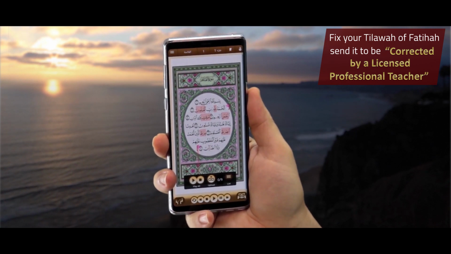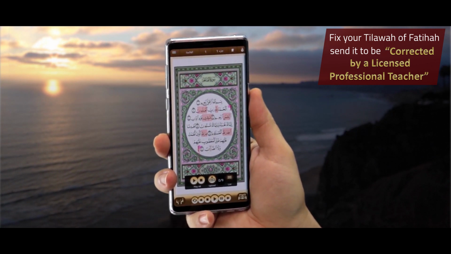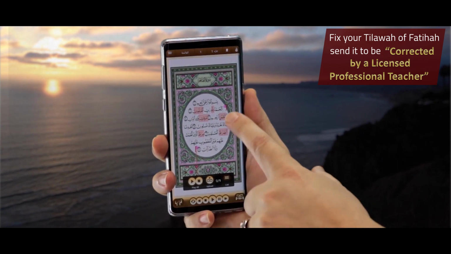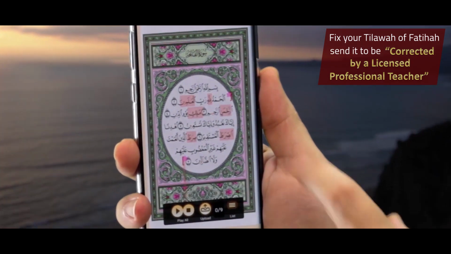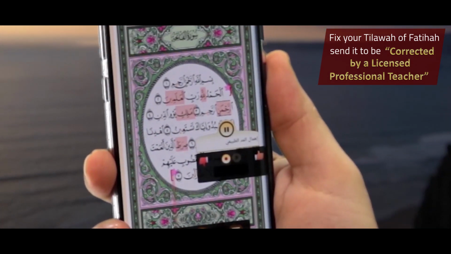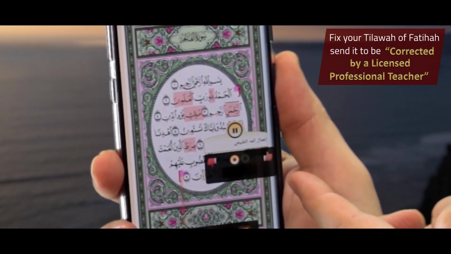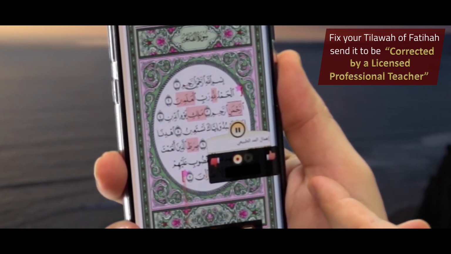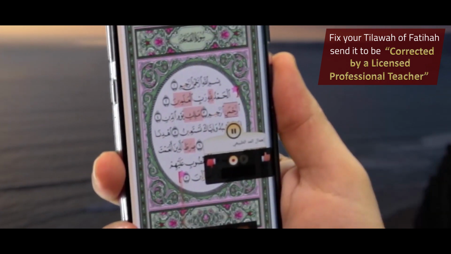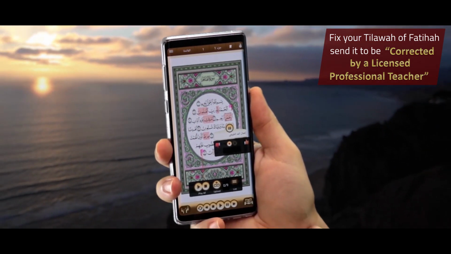Simply record your Fatihah and send it through the program to be corrected by a professional Quran teacher. The application itself would bring you back the correction, not only defining the locations of the mistakes, but in addition to defining locations, each mistake is associated with 2 comments by the teacher, 1 auditory comment where you can listen to an audio correction, and a second written comment by the teacher.